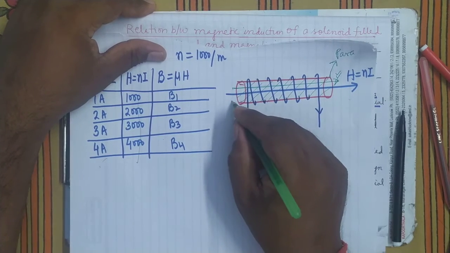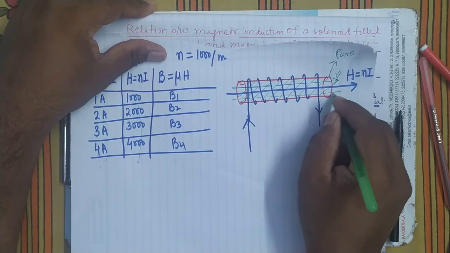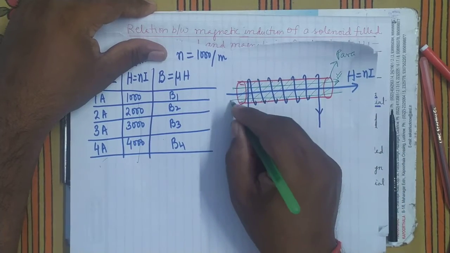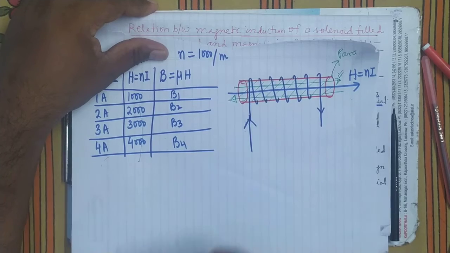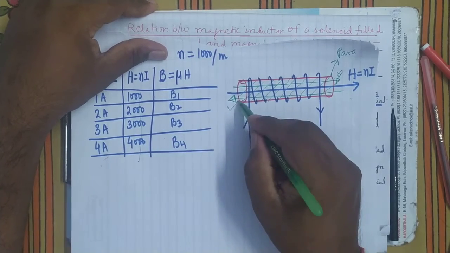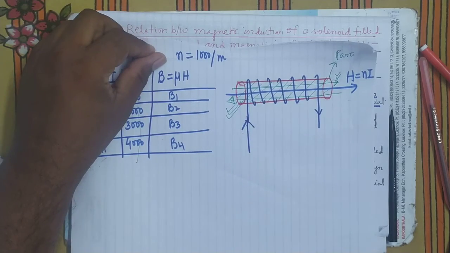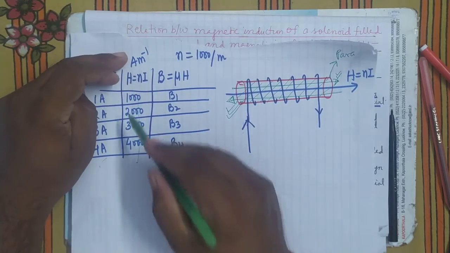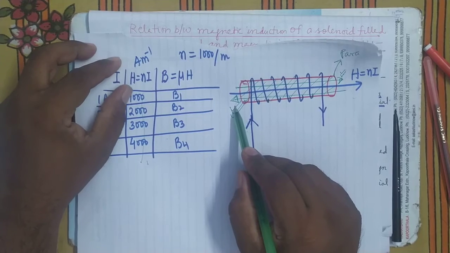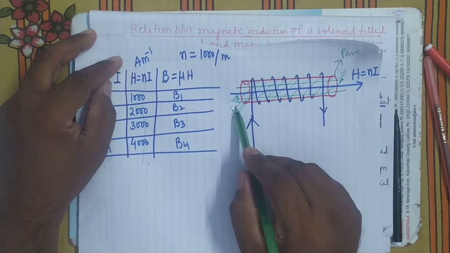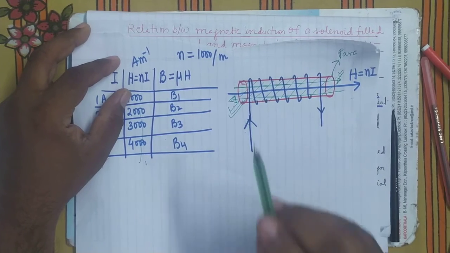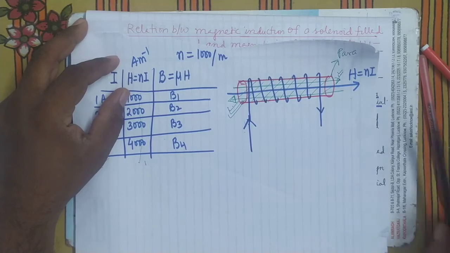Similarly, in the diamagnetic, what happens? It magnetizes feebly in the opposite direction, means now in this direction. If you increase this, this will increase, and when this will increase, what will happen? It will decrease more and more. On increasing H, this induced magnetism increases in magnitude, and therefore net magnetism decreases more and more.